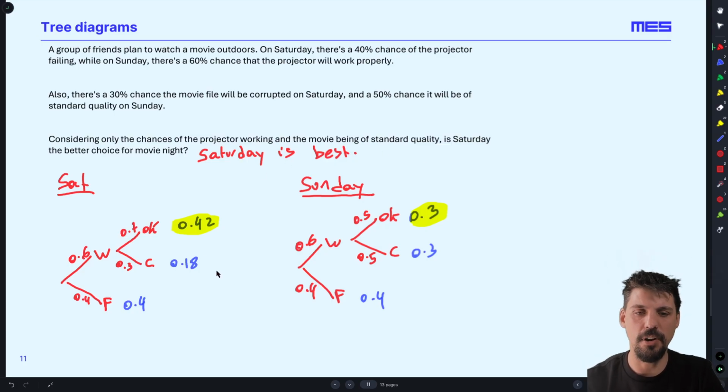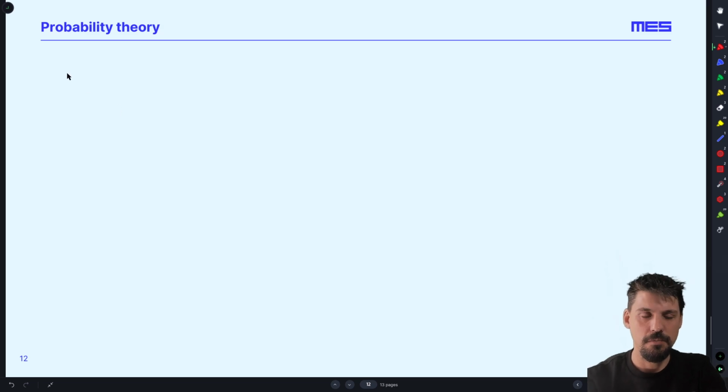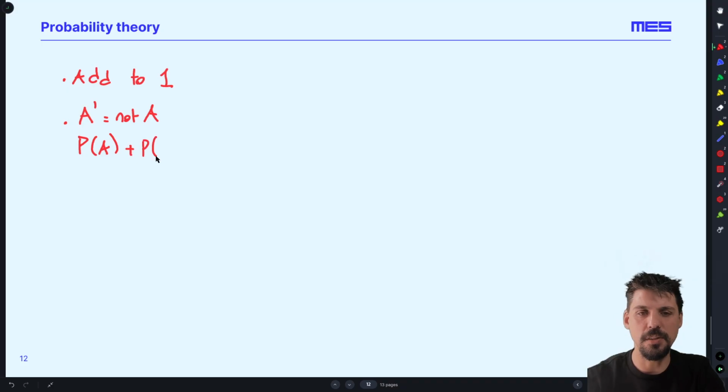Okay, so with our tree diagrams, I can multiply my probabilities as I go along the branch. So let's remind ourselves: probabilities add to 1. Now, A dashed is not A. That's what that means. So we know that the probability of A plus the probability of not A have to add up to 1. Something's got to happen, which gives us the fact that the probability of not A is 1 minus the probability of A.